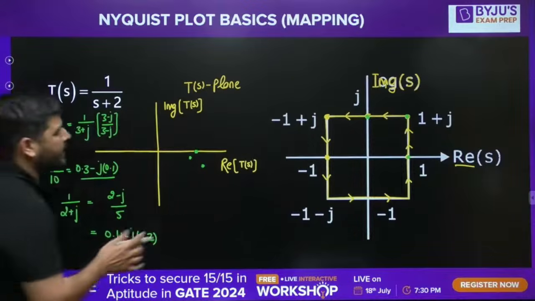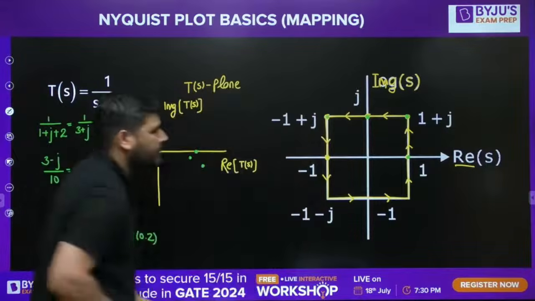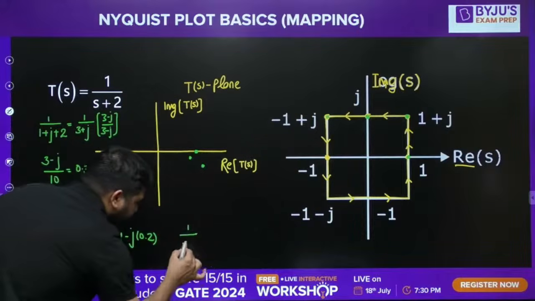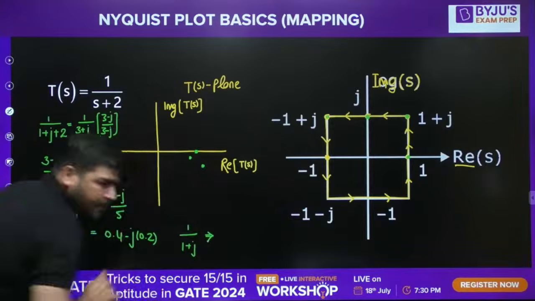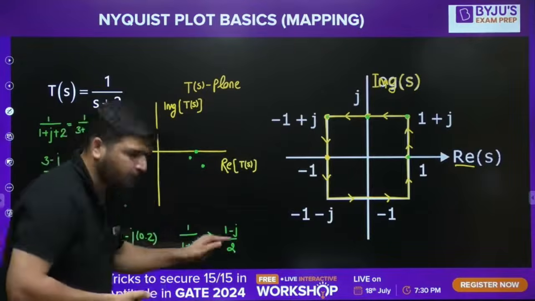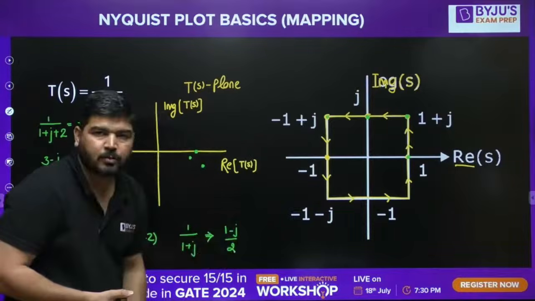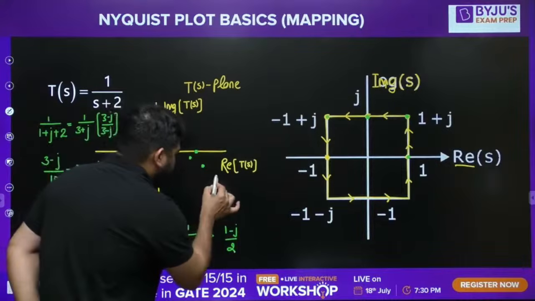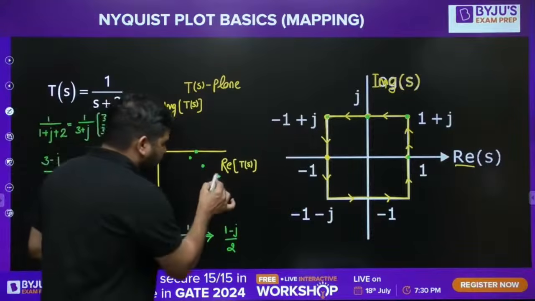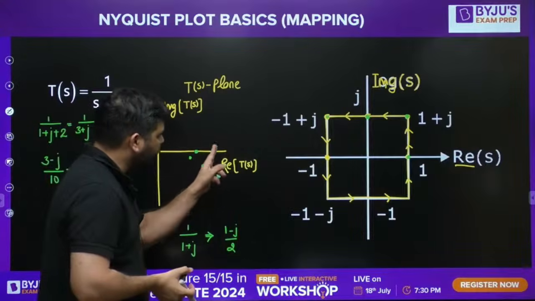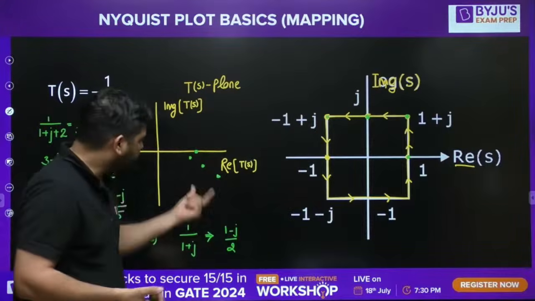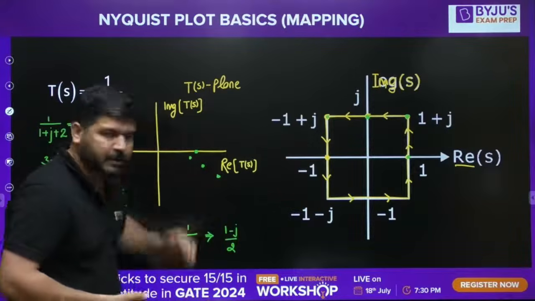Now let's come to the next point, minus 1 plus j. If I put s equal to minus 1 plus j, it will become 1 divided by 1 plus j. If you do the rationalization process, it will become (1 minus j) divided by 2. It means the real part is 0.5 and the imaginary part is also 0.5, somewhere here. I'm showing randomly. This is 1 by 3, which is 0.33. If this is 0.33, this will be approximately 0.5, and this is minus j 0.5, in the downward direction.